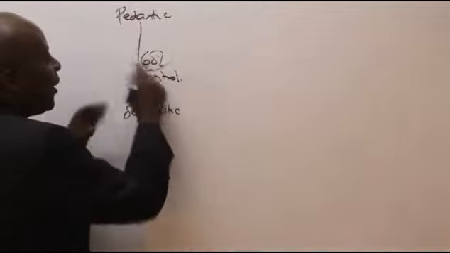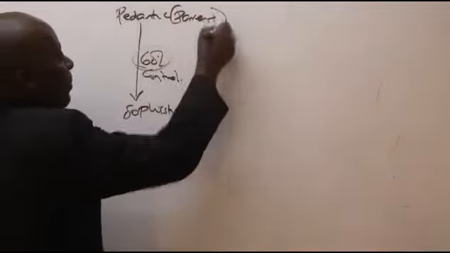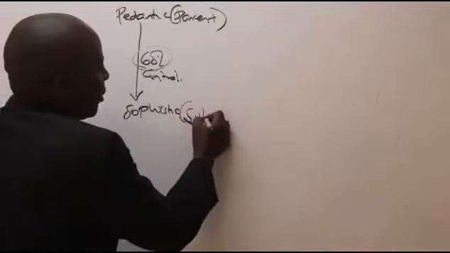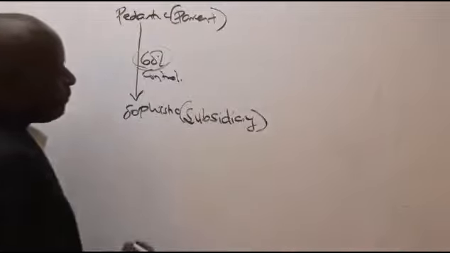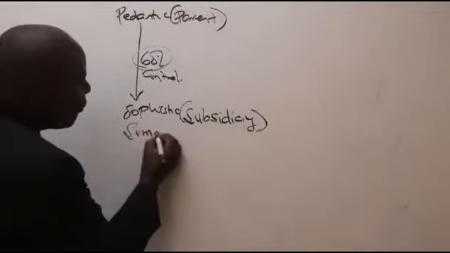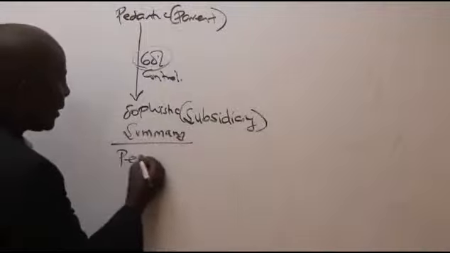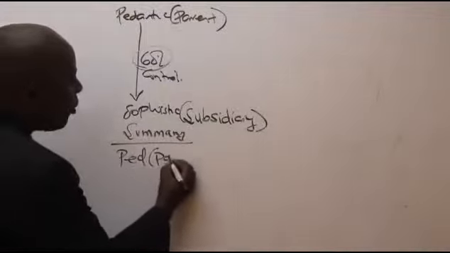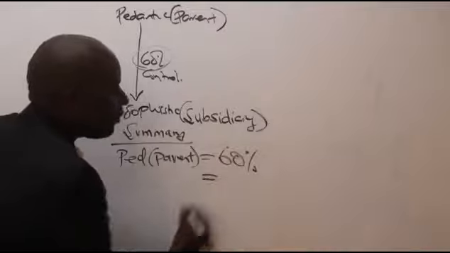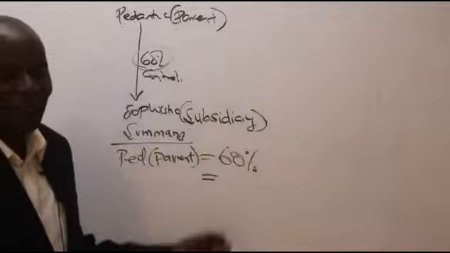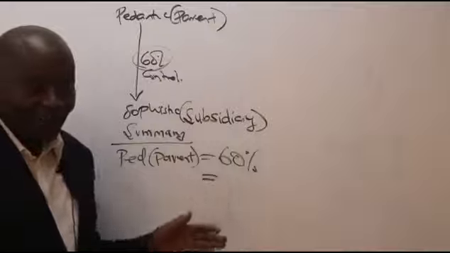That there is control. In between here, there is control, meaning that Pedantic will be called a parent company and Sophistic will be called a subsidiary. So in summary, in my group structure, we are saying something very important here, that we have Pedantic, who now is the parent, who owns what percentage? 60%. And then, of course, we have the other percentage being owned by someone else. What is the other percentage?